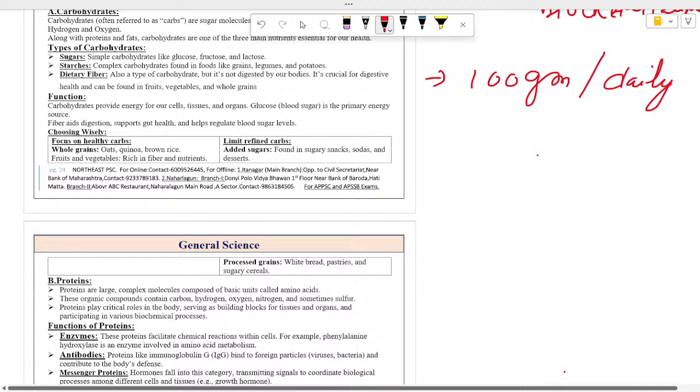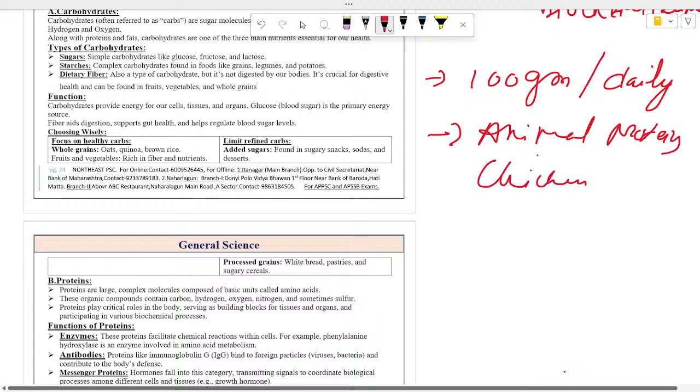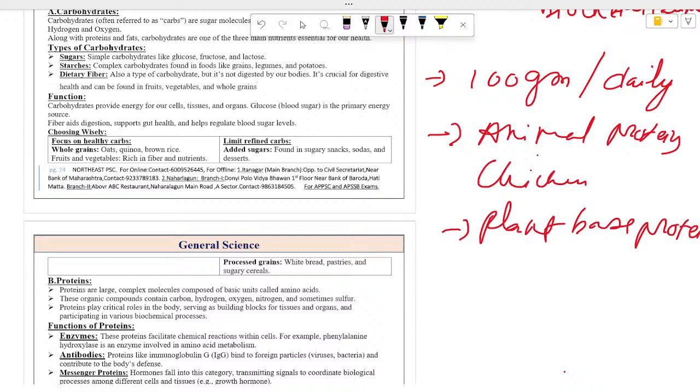Some of the animal proteins include chicken breast, salmon, beef, egg. These are some of the examples I have given in the notes. And plant-based proteins are chickpeas, lentils, black beans, almonds. These are some of the examples which are given in the notes. You can cross-verify.